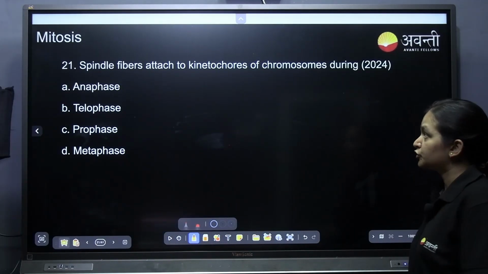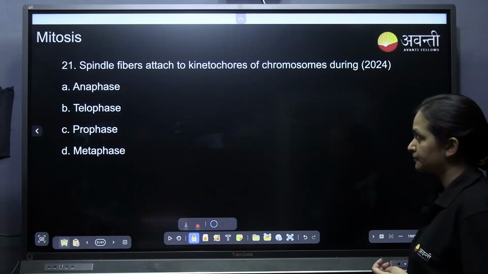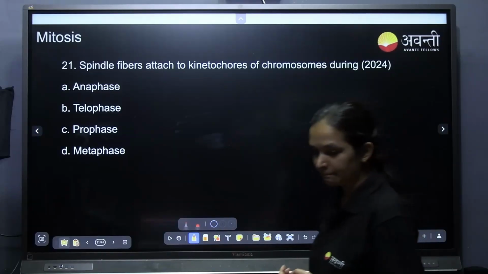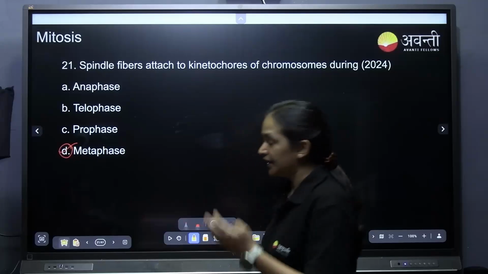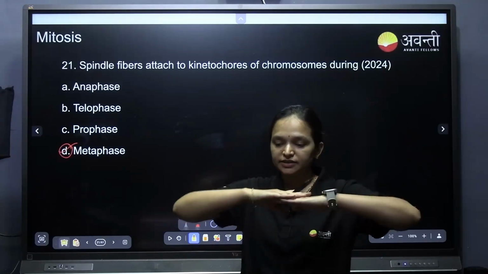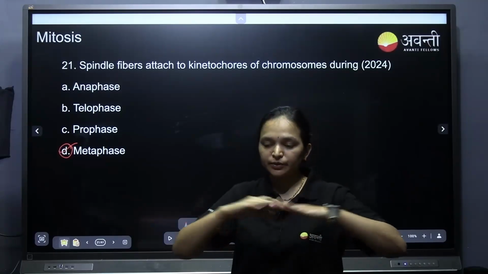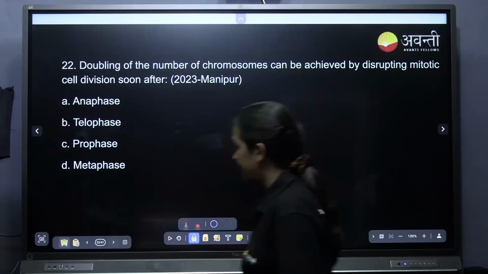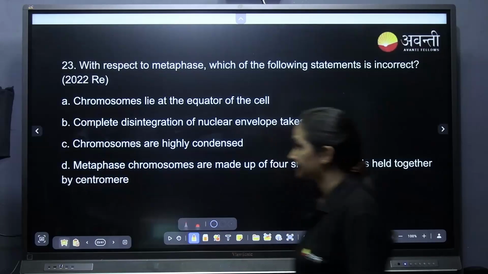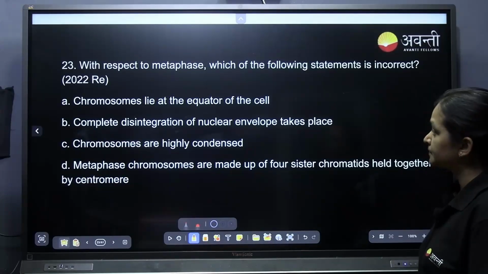Spindle fibers attach to kinetochores of chromosome during which phase? Metaphase. Very good. D for Delhi at metaphase, because it will come to the equatorial plate like this. So for making it come to the equatorial plate, it has to attach the spindle fibers, and also for the division. With respect to the metaphase, which of the following statement is incorrect?